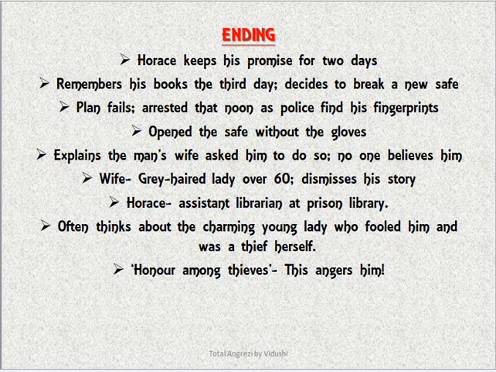Now Horace is sent to prison. He is an assistant librarian at the prison library, and he often thinks about the charming young lady who fooled him and was a thief herself. But every time somebody uses the words honor among thieves, he gets very angry, because he saw that one robber did not honor the other thief. So it's a very interesting story.